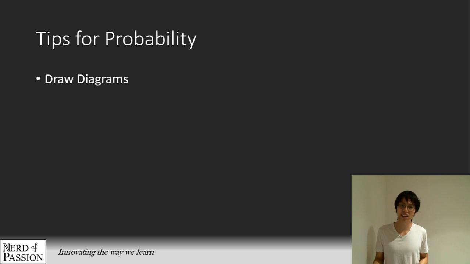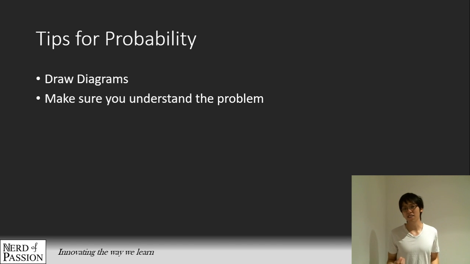So say an experiment involving picking balls from a bag. You can draw physically a bag and then some balls inside, and then you pick balls from it. Or say rolling 2 dice or flipping 2 coins. You can actually draw the coins, just a rough sketch, and so you can get a better visualization of the problem. And secondly, make sure you understand the problem. So especially for worded problems, make sure you know what the question is asking for, and make sure you understand every aspect of the problem.